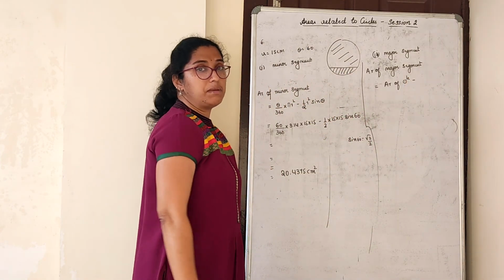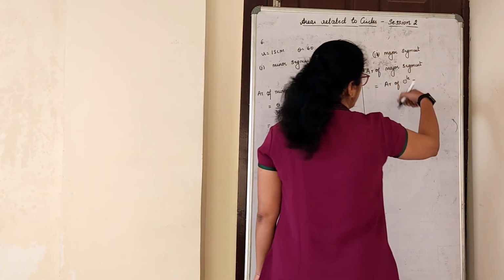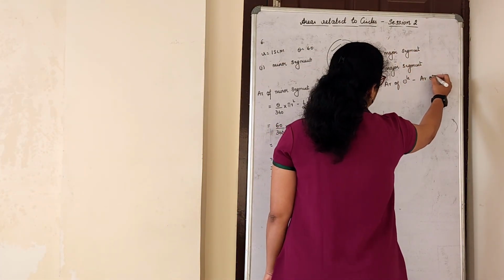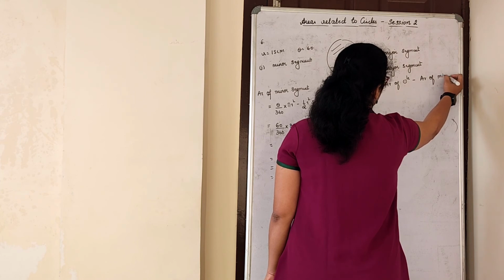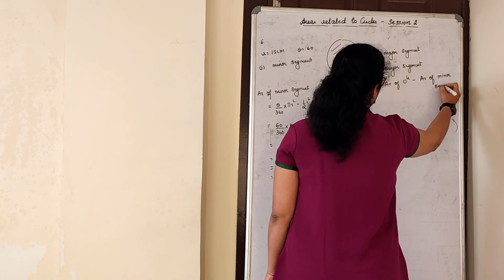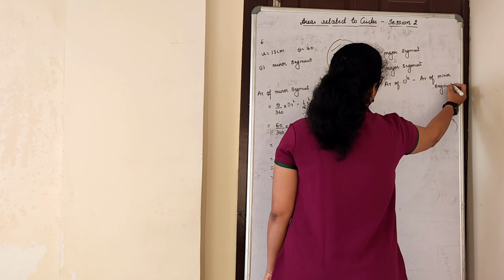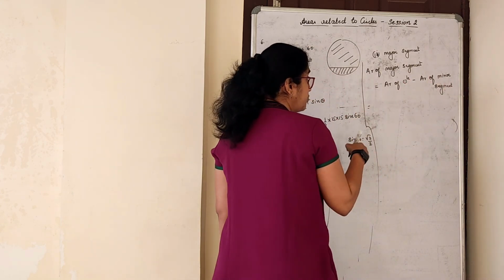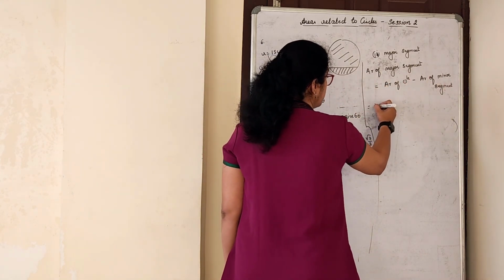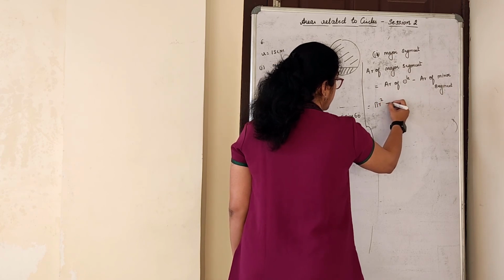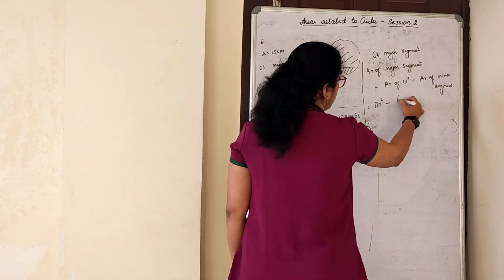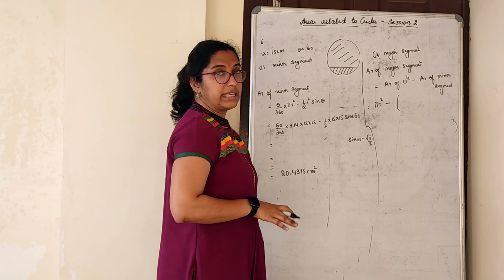If I do, will I get the major segment? Yes. Area of circle minus area of minor segment. Apply the formula. First write the formula. Area of circle formula is pi r square, minus, only the formula we'll write. We will not do any calculations.